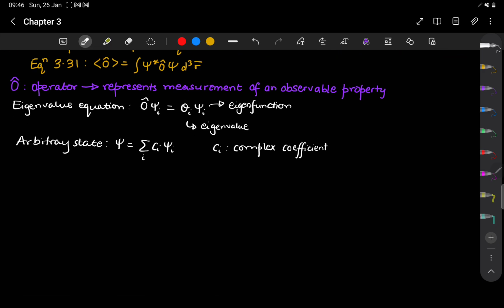Now let us look at what measurement values we will get. So here let's say I have the input state, then the measurement operator, and then I will have the output value, and then the output state as well.